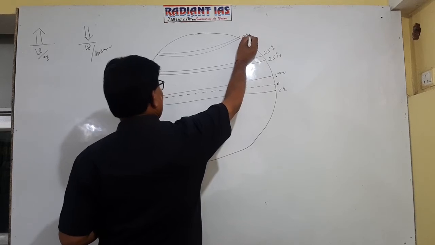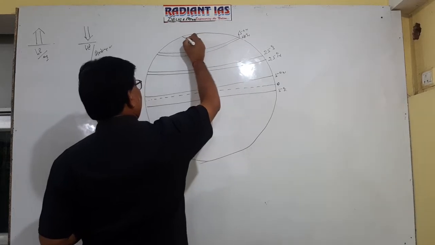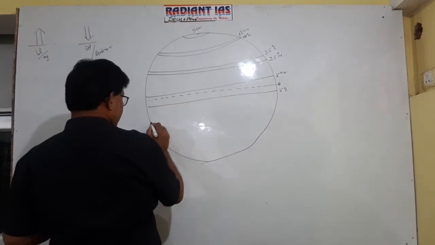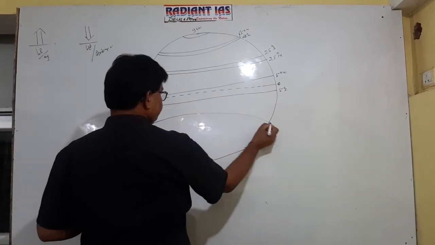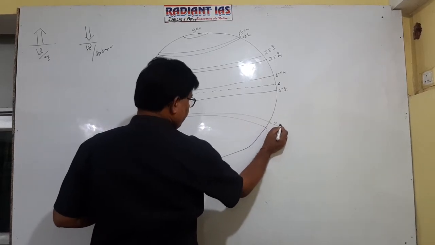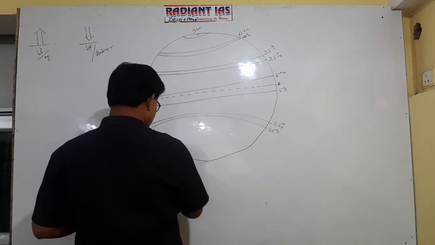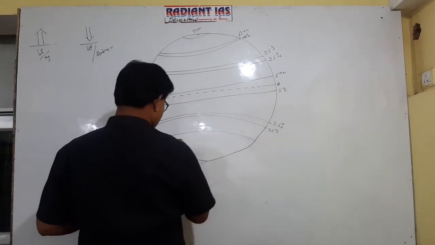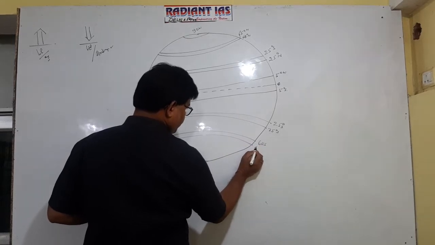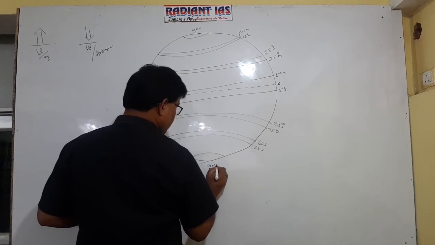(60 degree north, 65 degree north). And this is 90 degree north. Getting well now? Again in southern hemisphere, this is 25 degrees south and 35 degrees south. This is 60 degrees south and 65 degrees south, and this is 90 degrees south.